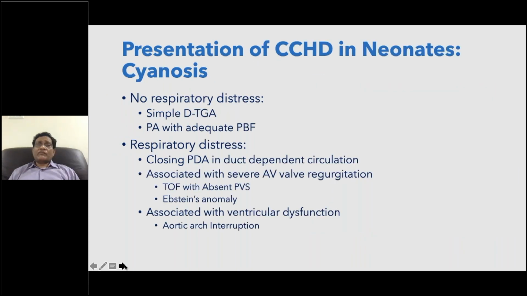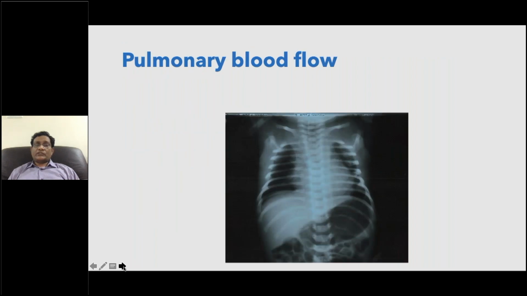So, presentation of cyanotic congenital heart disease: cyanosis, no respiratory distress in the beginning, simple TGA or pulmonary atresia with adequate pulmonary blood flow. If there is respiratory distress, you should think of closing ductus arteriosus, associated AV valve regurgitation, Ebstein anomaly. If there is ventricular dysfunction, you should think of aortic arch interruption.